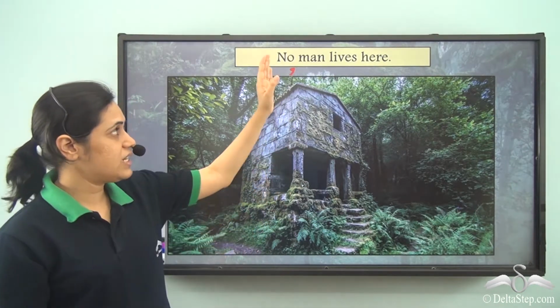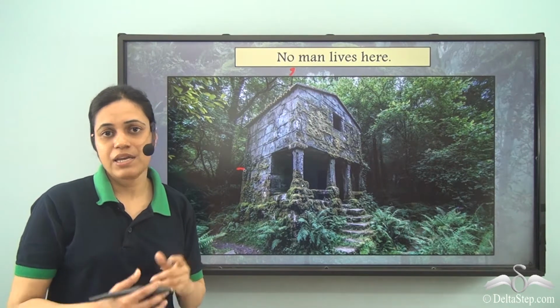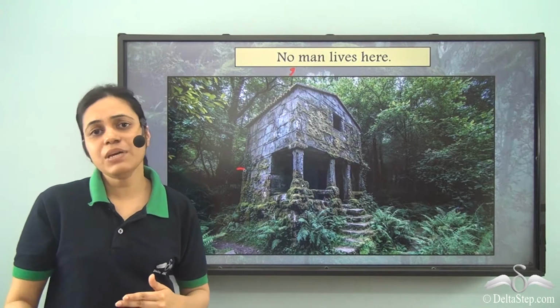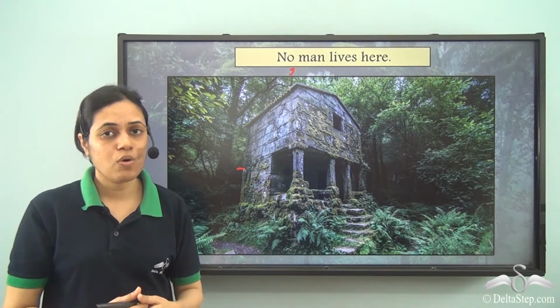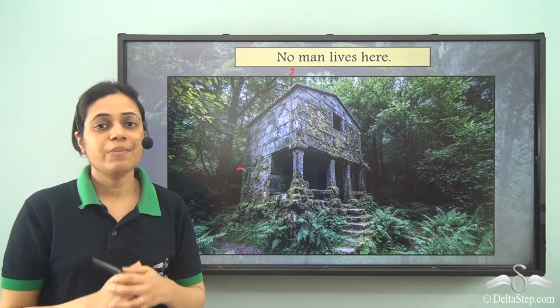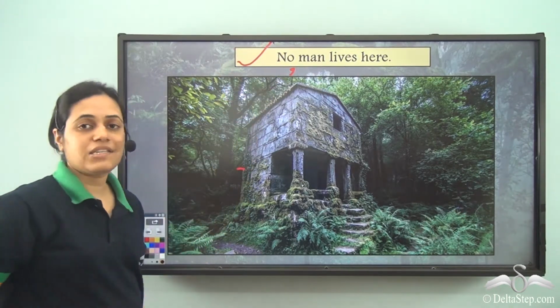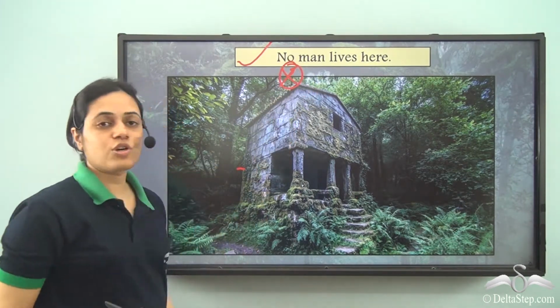So in this case, no cannot be differentiated from man. We cannot separate no from man. If we do that, the meaning of the sentence changes completely. It says, no, man lives here. The meaning is not very clear. But if I say, no man lives here, then the sentence makes perfect sense. So, I do not use a comma here.